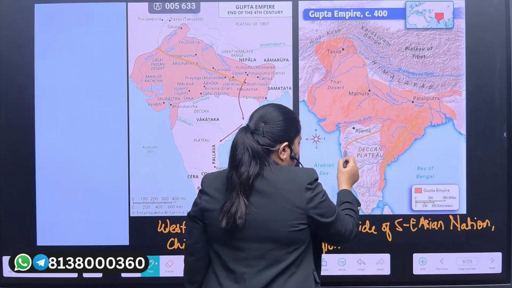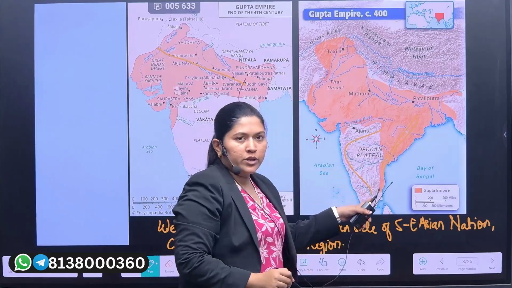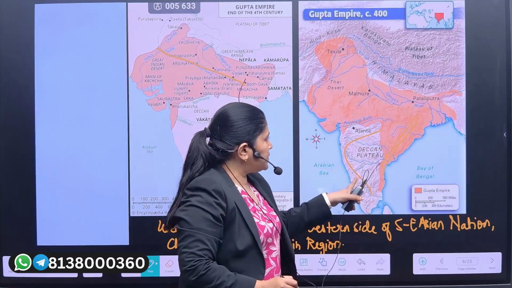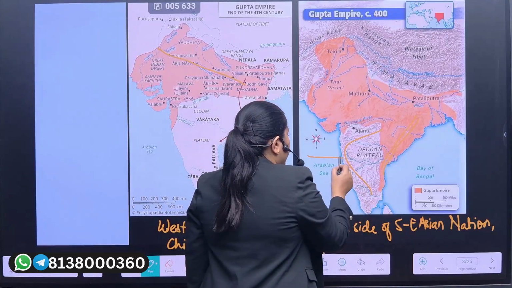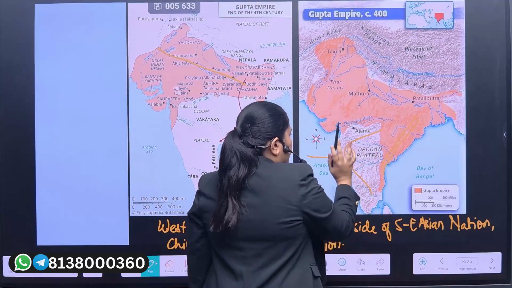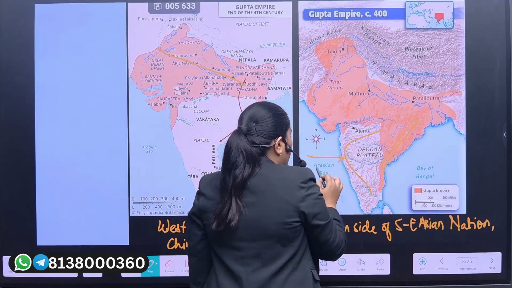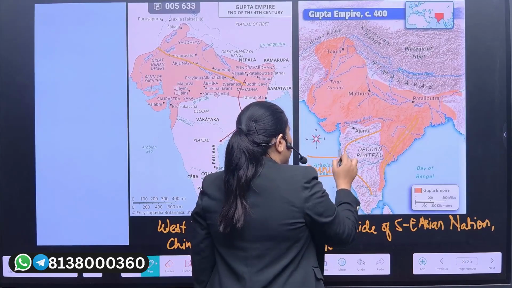Now, this trade route, which was evident during the Mauryan period, would be largely absent during the Gupta period, and that is why you will see very little activity over here. It's not that it was totally absent, but there were very minimal trade activities during the Gupta period at the western coast.